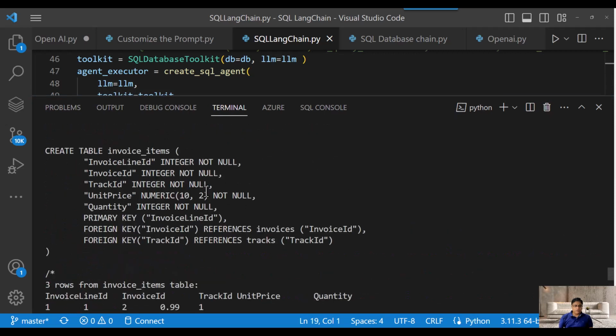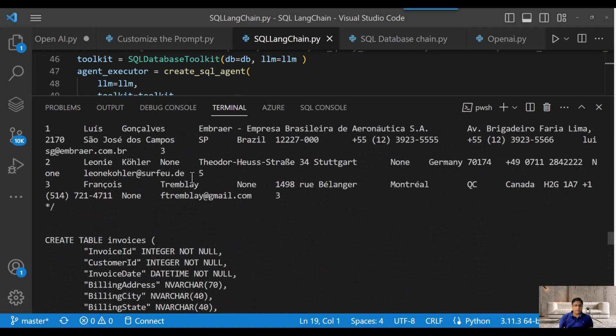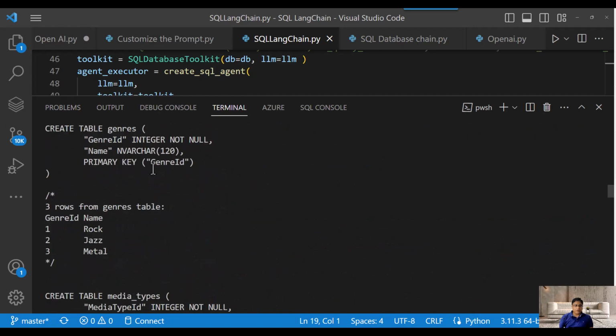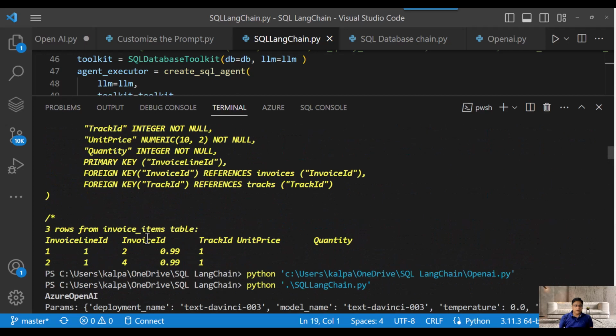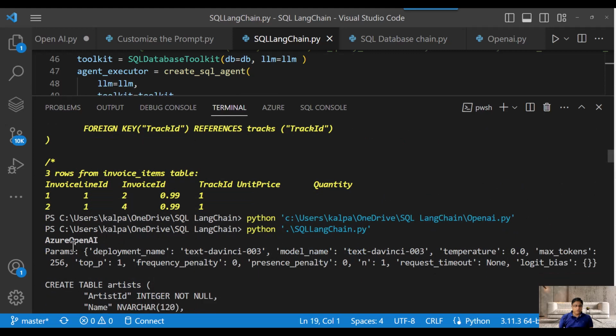First and foremost, what does it do? It actually goes through all the tables one by one, trying to find out about each of these tables. Let's go to the first part of it. Here I have executed it.